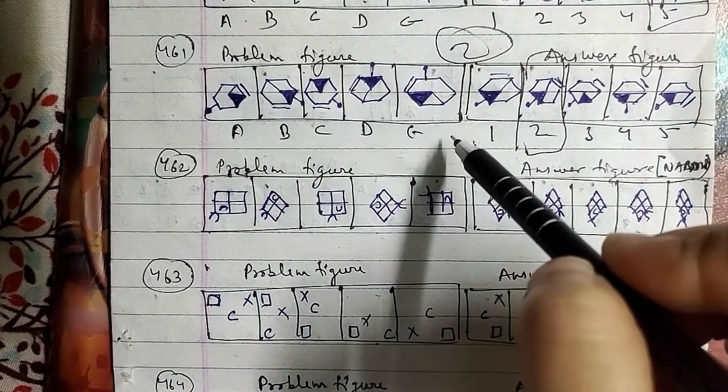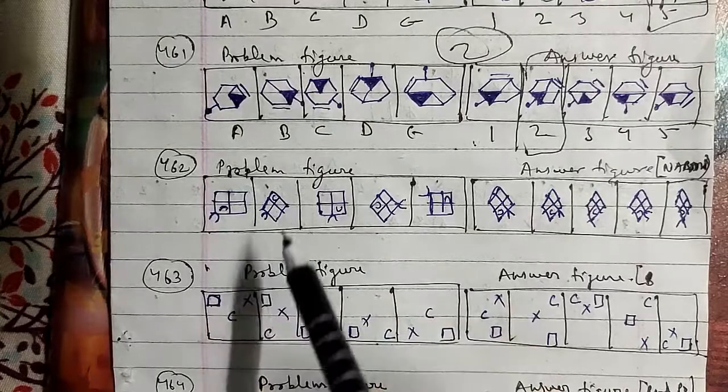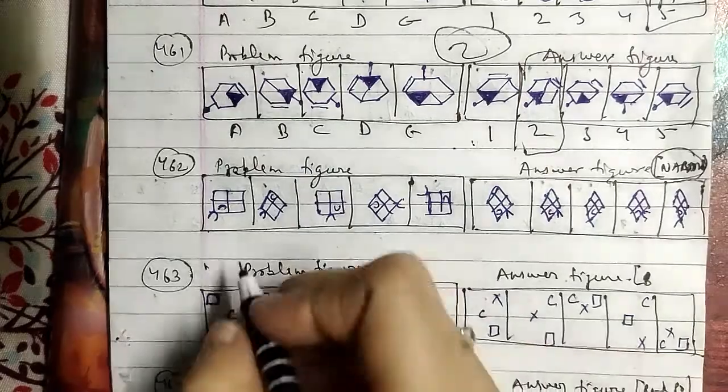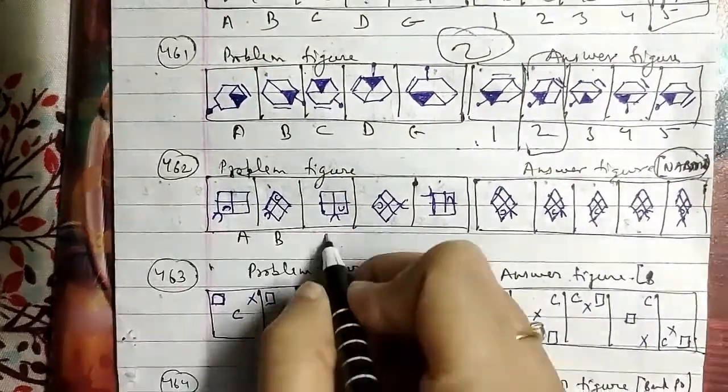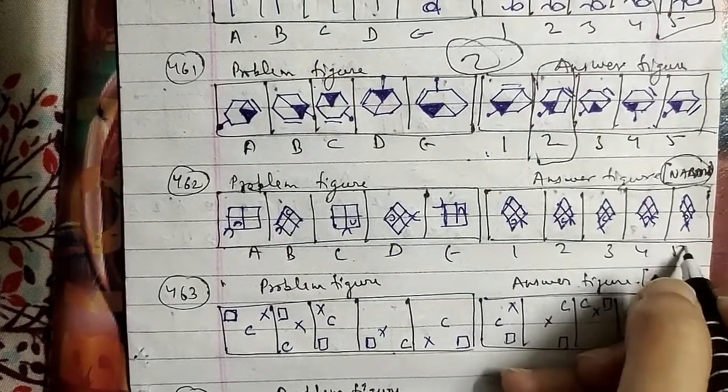Let's go ahead with another one, that is the 462nd question of the session. These are the problem figures and these are the answer figures, which have been asked in the NABARD question paper. So this is A, B, C, D and E. This is 1, 2, 3, 4 and 5 as well.